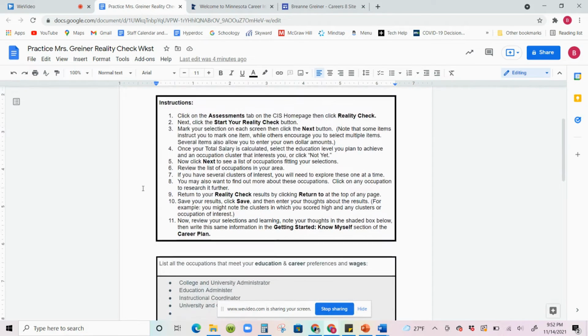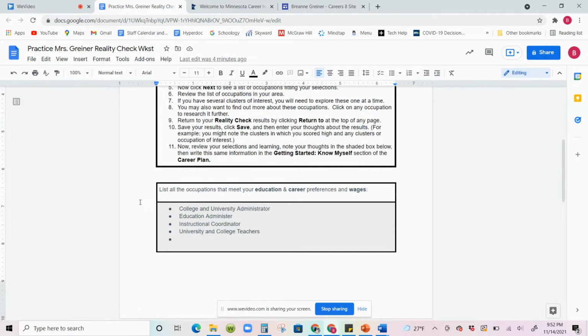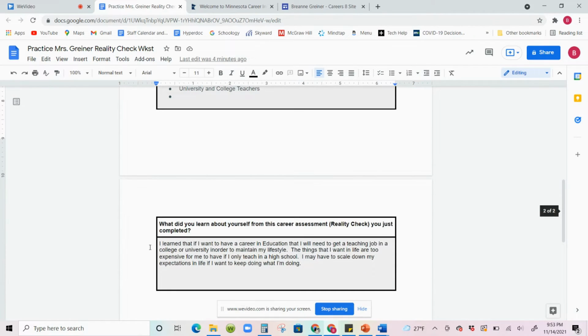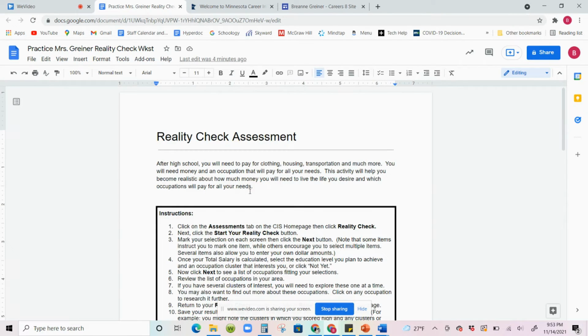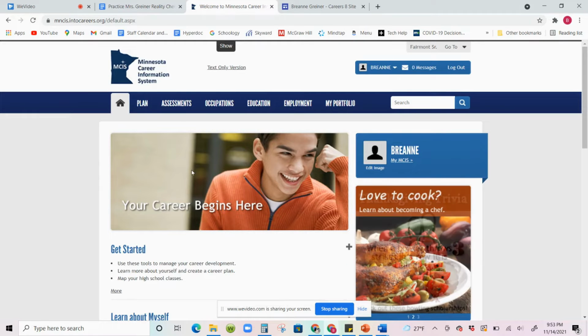there are some questions that you're going to answer, and there's two questions. So the first one will be, once you get done with your reality check, there is a statement here that says list all of the occupations that meet your education and career preferences and wages. Okay, and so I'll show you how to find that information. And then the second question goes into a second page and it says, what did you learn about yourself from this career assessment, the reality check, that you just completed? Okay, so go ahead, pause the video again, and open up MCIS, and I will show you how to find that assessment.